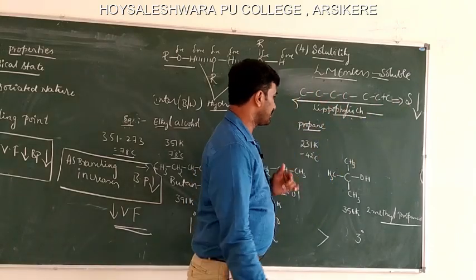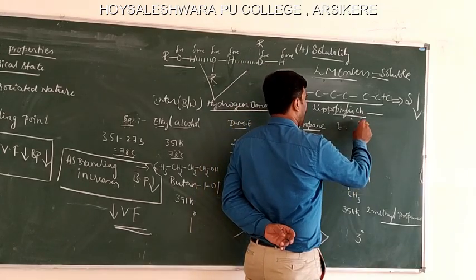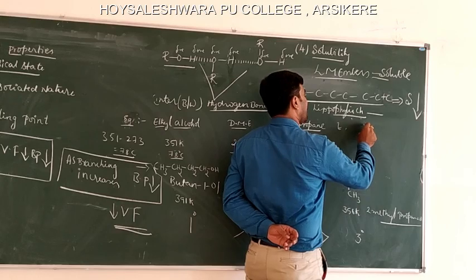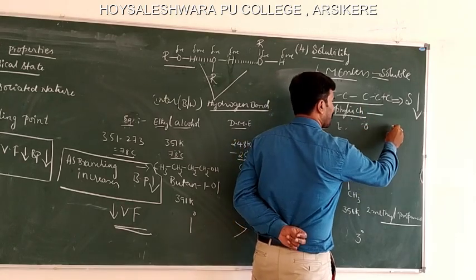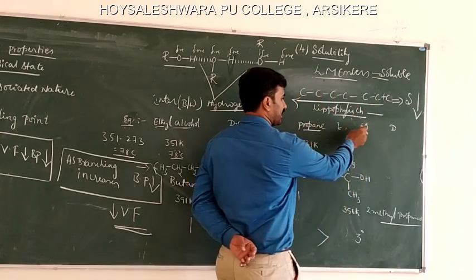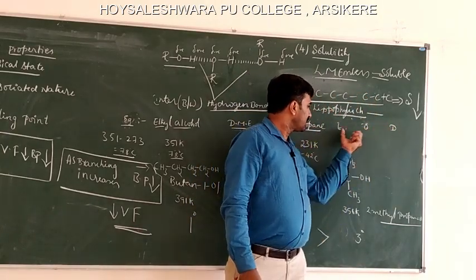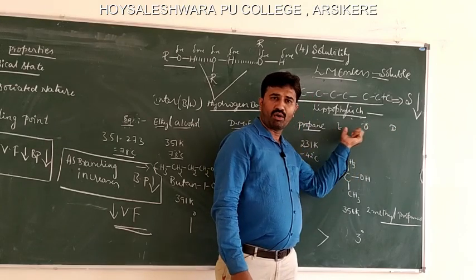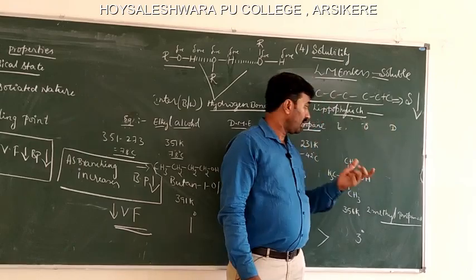Here, for an example, see ethanol, octanol and decanol. When we compare these three alcohols, one is ethanol, one is normal octanol, and the last one is normal decanol.